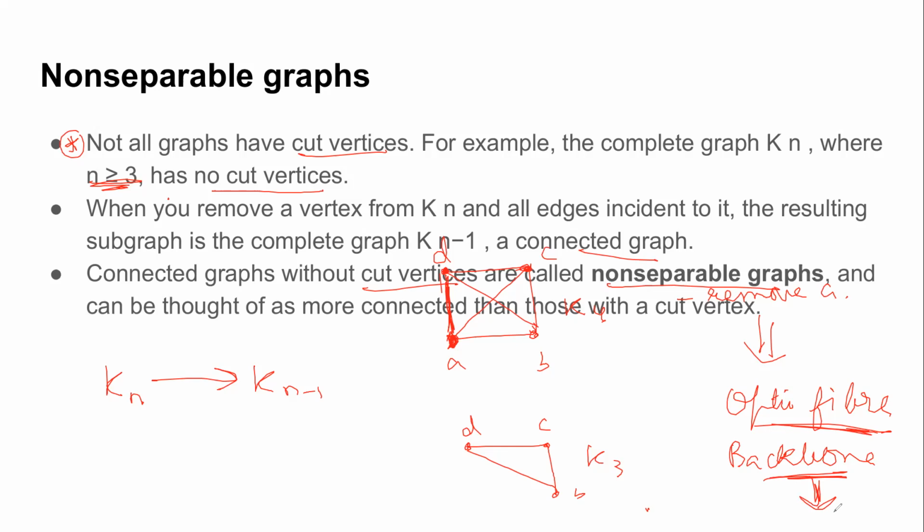Complete graph, or in general you may say non-separable graphs. Because a non-separable graph is a graph which has no cut vertices. So that is connecting it directly to our practical application. That is where non-separable graphs are important, where you need an extra level of reliability. There is no scope of having a failure. Is this clear, the non-separable graphs and where they are used?